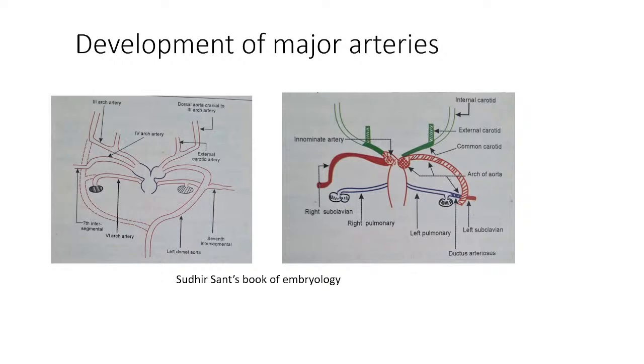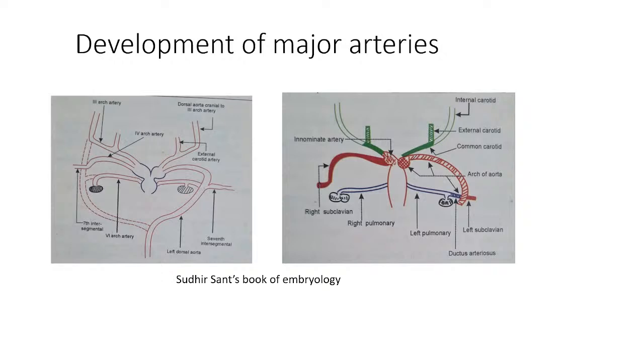So common carotid artery on the left side from the third arch artery, and then you can see this bud which arises earlier, we have discussed about it, that will give rise to external carotid artery on the left side. And this part of the third arch artery distal to the bud is the internal carotid artery, and also the part of the dorsal aorta which extended beyond the third arch artery. So that gives rise to the internal carotid artery.